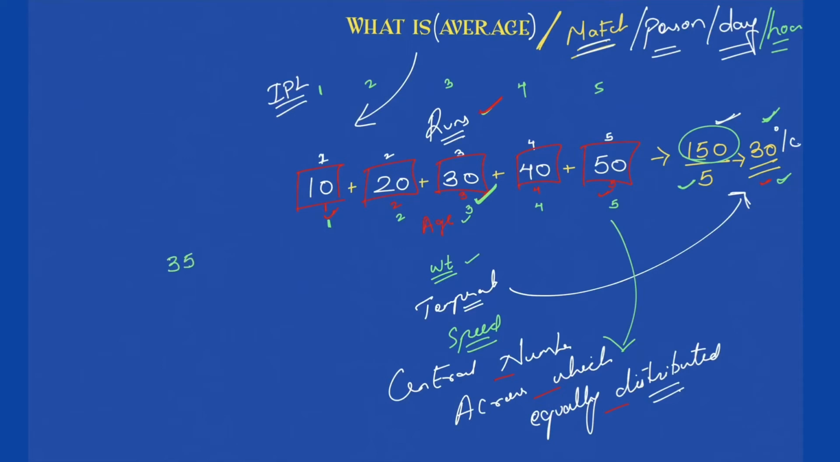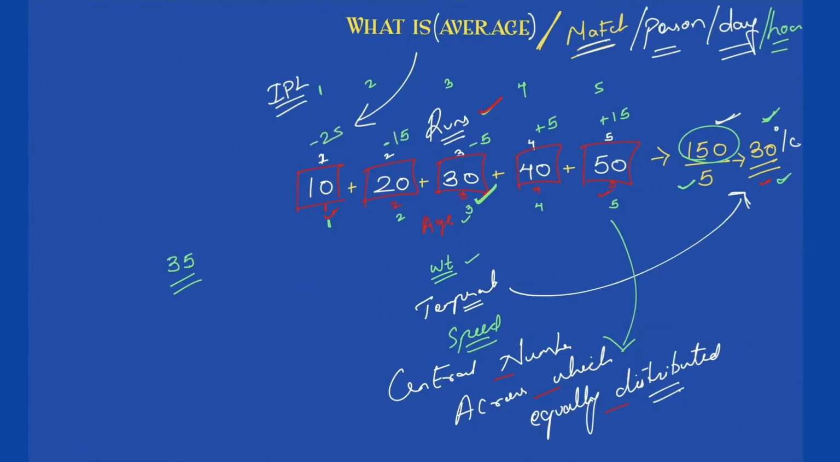I'll say, okay, 35, if that is the average, I'll say this is plus 5, because this is 5 more than 35. This will be plus 15, 40, 50. I don't know the answer, I'm just trying to guess. Okay, this will be minus 5, because this is 5 less than 35. This will be minus 15, and this will be minus 25.